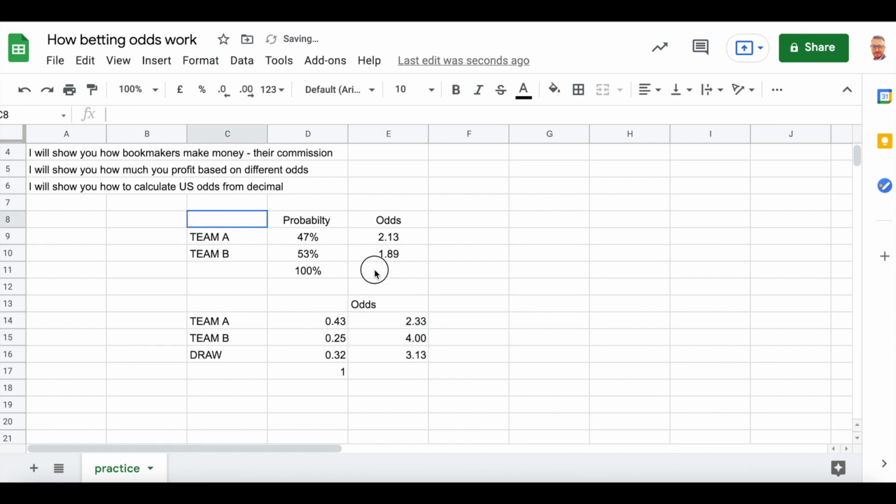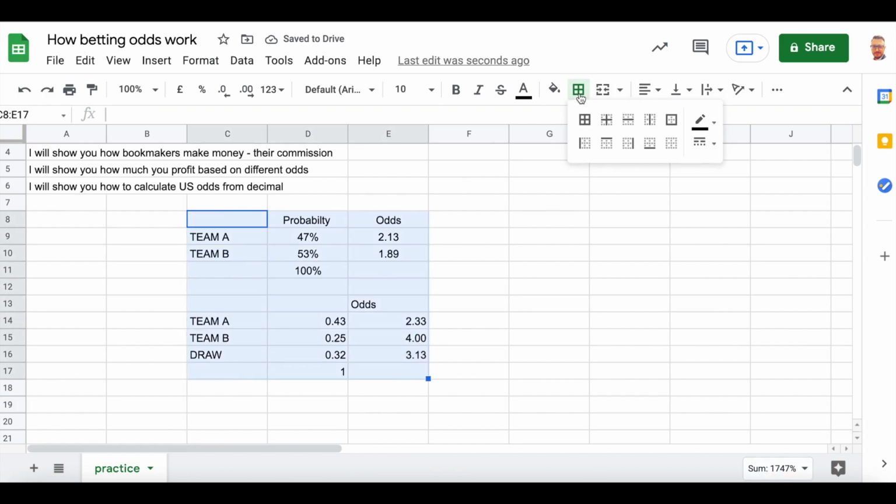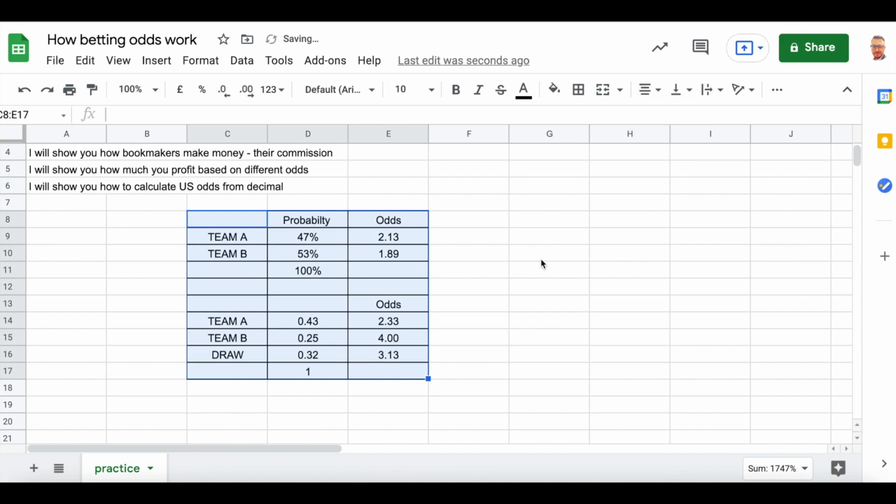Okay, this is how you calculate decimal odds from probabilities. And now I will show you the bookmakers' odds and how to calculate their commission and their probabilities, and I will also show you why they make money.